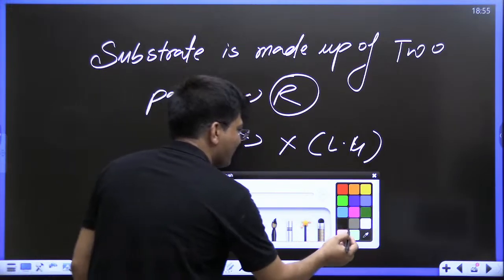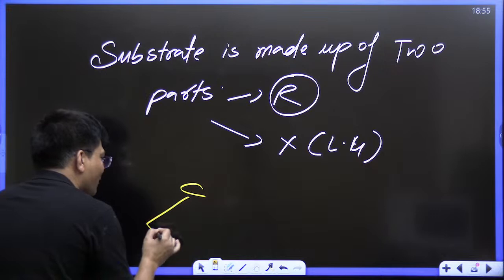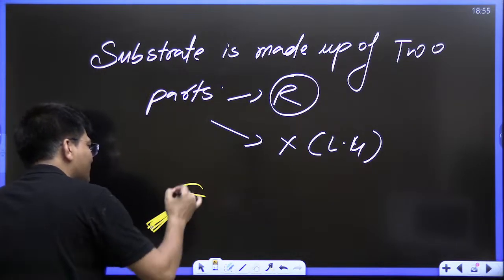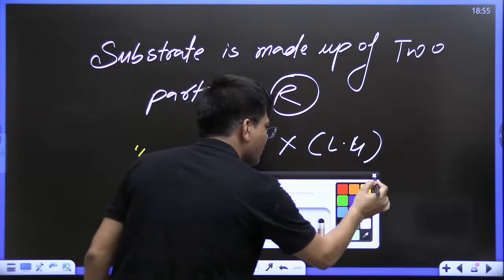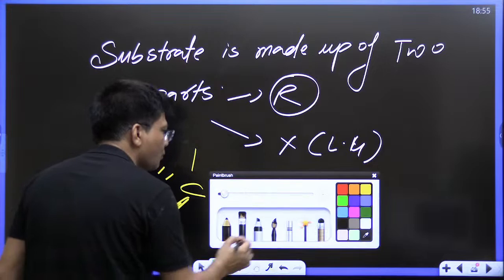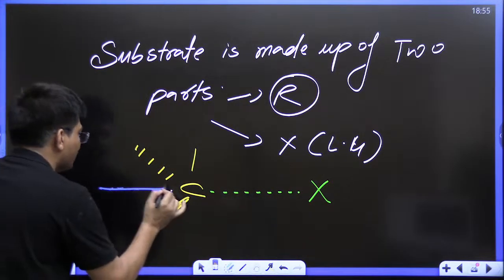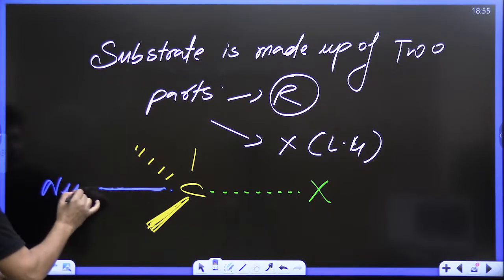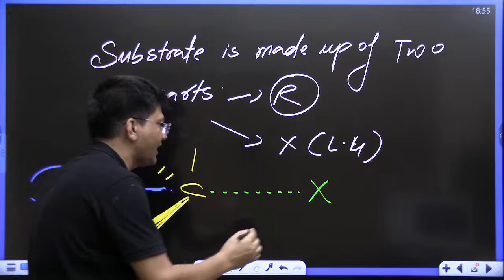From the life of carbon, who wants to go? X wants to go, and Nu wants to come in the life of carbon, with backside entry, and this X wants to go.